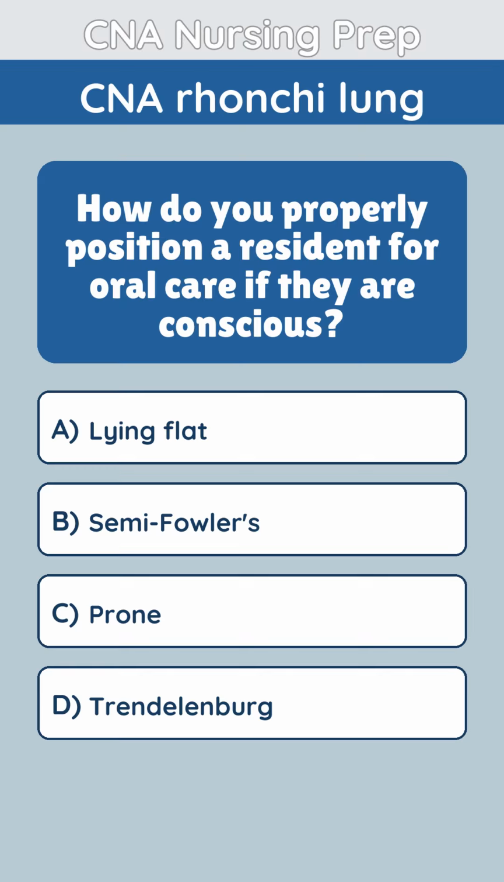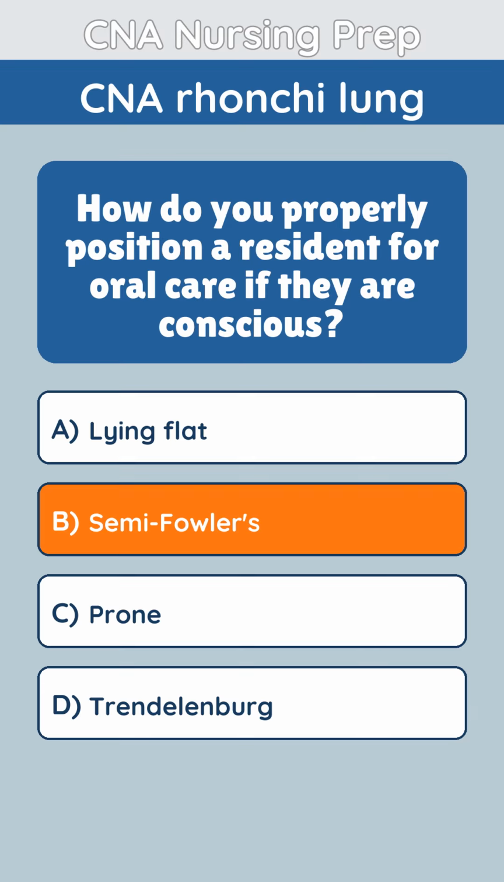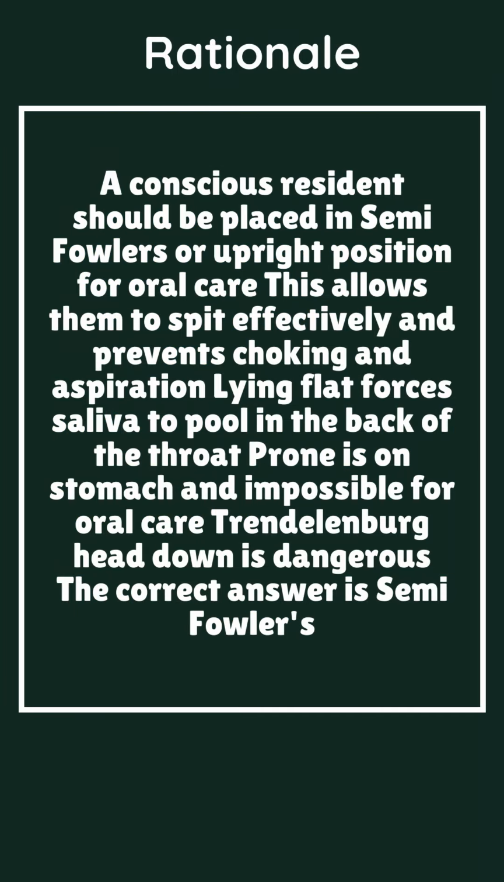Question 2. How do you properly position a resident for oral care if they are conscious? The answer is semi-Fowlers. A conscious resident should be placed in semi-Fowlers or upright position for oral care. This allows them to spit effectively and prevents choking and aspiration.